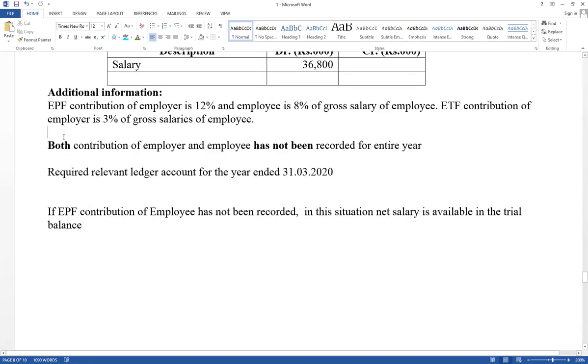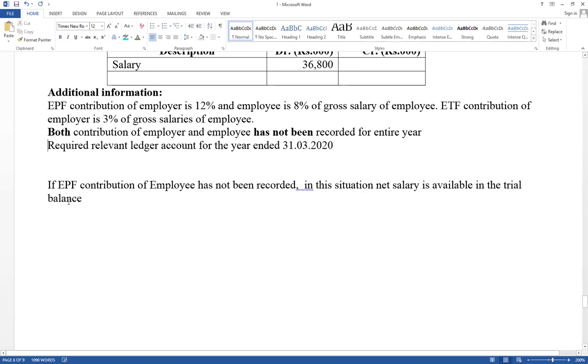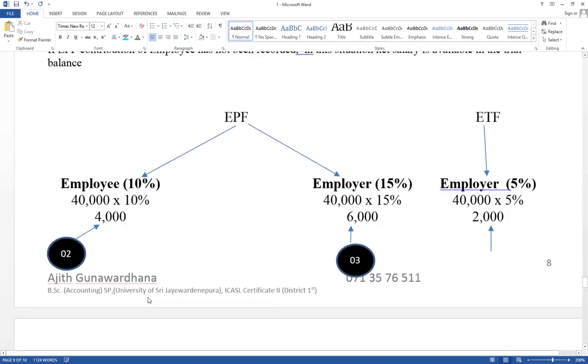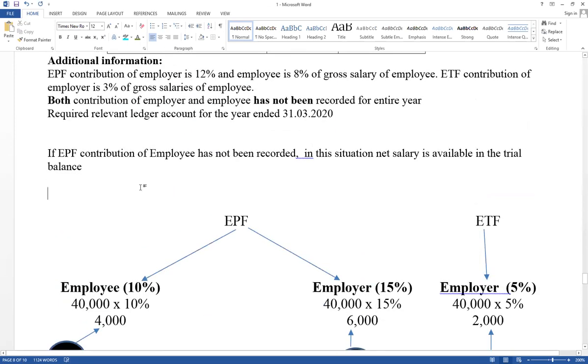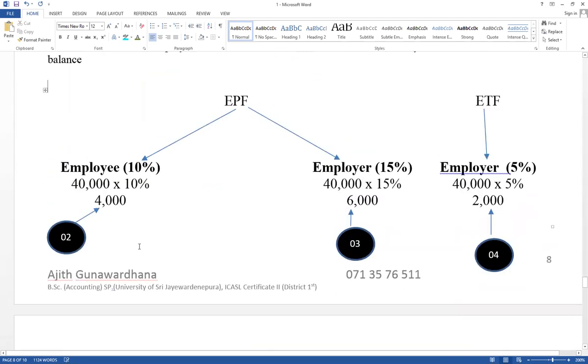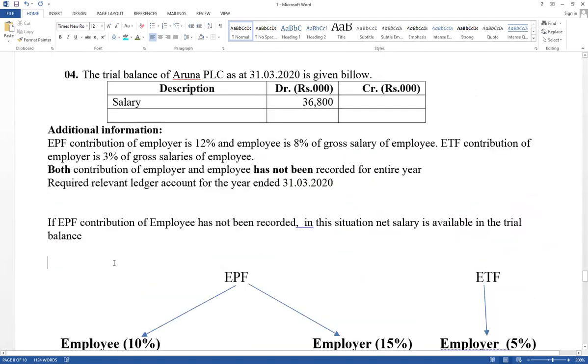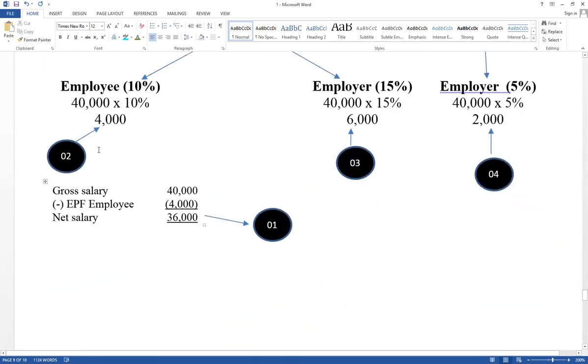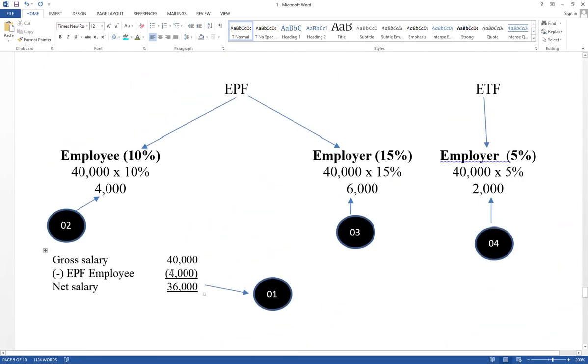මේ ගාන හොඳට තේරුම් ගන්න try කරන්න. Right. EPF is divided into two parts, and ETF is only the employer contribution. Net salary is available in the trial balance. Think about percentage also.